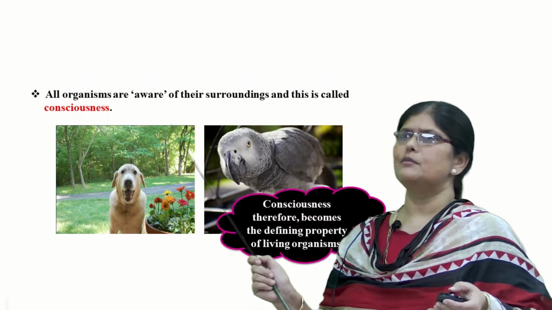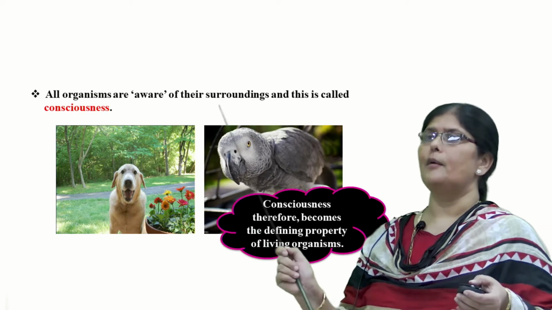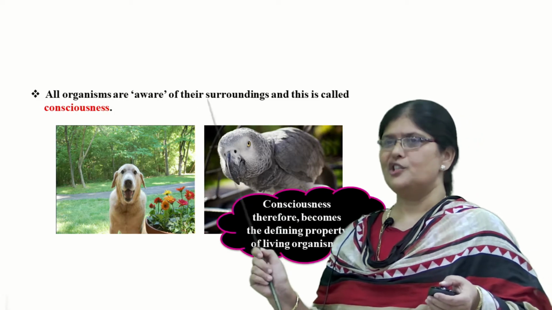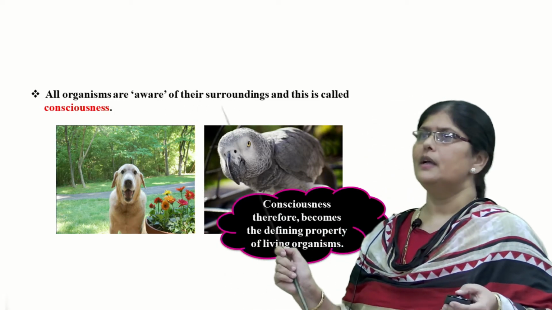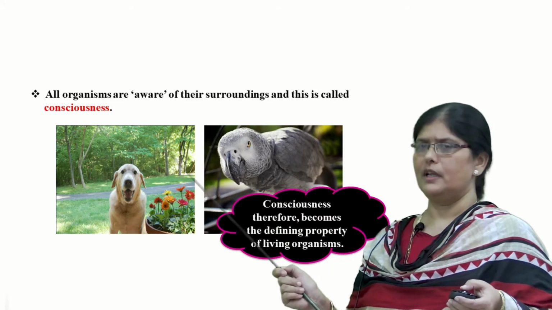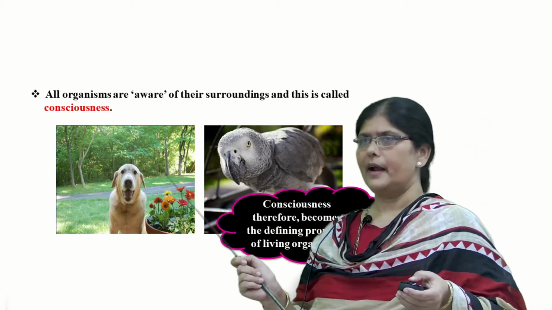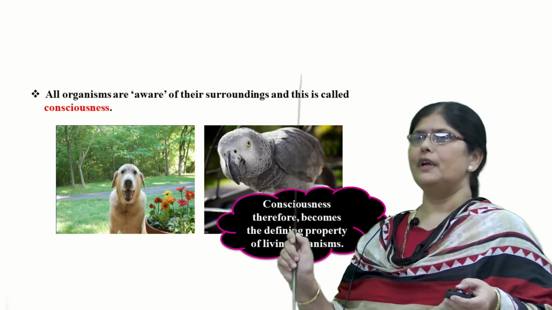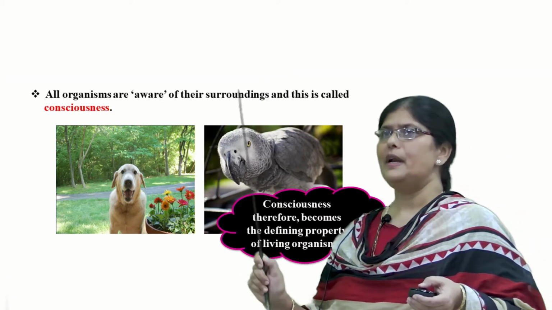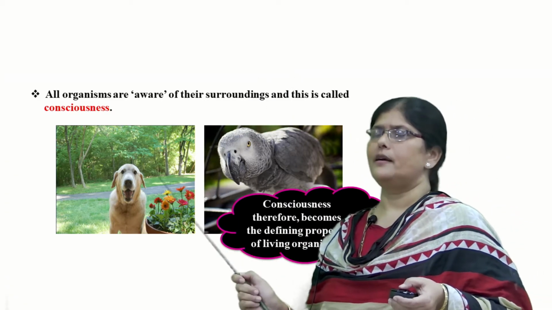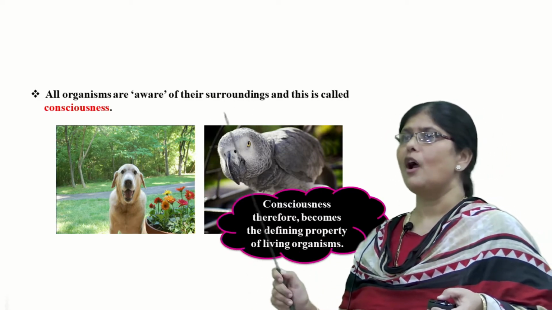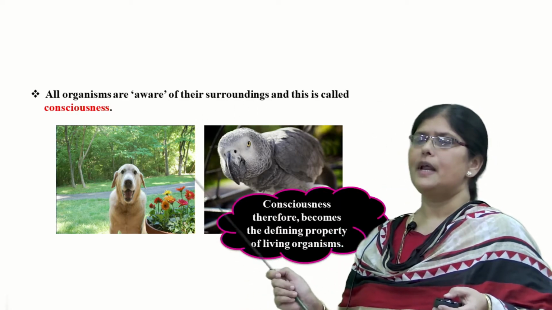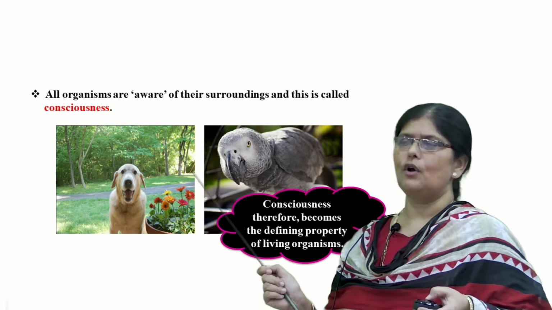So all organisms are aware of their surroundings, and this ability to sense their environment is also termed consciousness. Consciousness, or the ability to sense the environment, is therefore a defining property of living organisms, and we don't find it in non-living beings, right? Just go back to what we have learned: growth, metabolism, reproduction, and then the ability to sense the environment. Among these four characteristic features, growth and reproduction cannot be taken as identifying characteristics, but metabolism and consciousness can be taken as the defining property of living organisms.